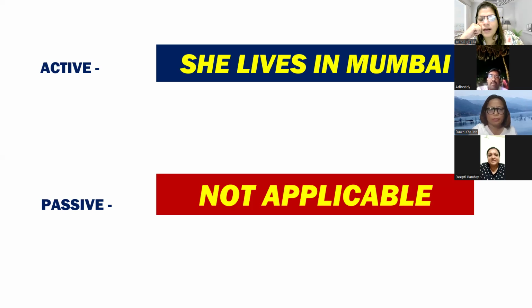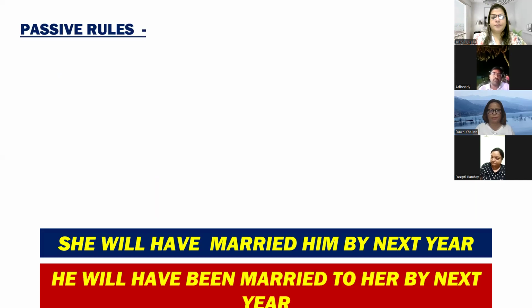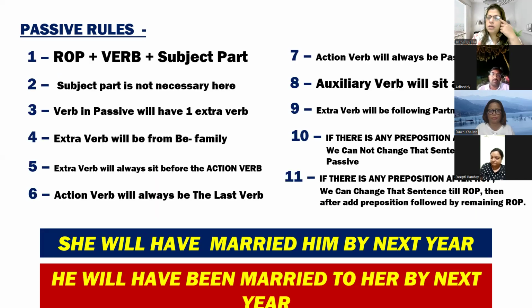So here no object, ma'am. I think it is in preposition. Yes, because again, guys, see, Mumbai is a name of a place. It is a noun, but again, the preposition is coming before that. So it means there is no object. Object ही नहीं है ना, because lives is a verb, and after the lives there should be one object. If there is no object, how do you construct that sentence into the passive? So you cannot construct. Okay, so these are the rules.